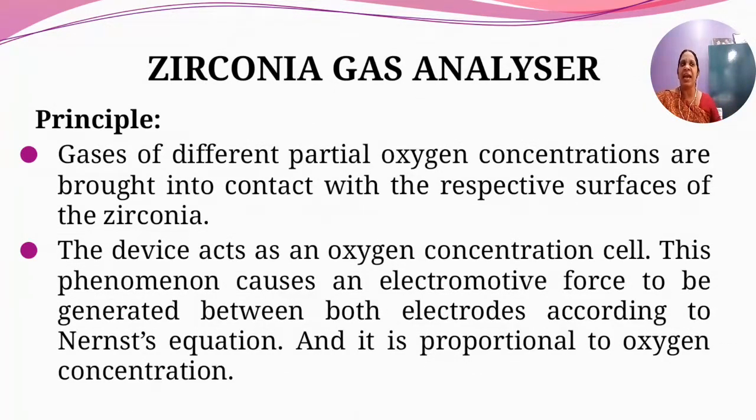Zirconia gas analyzer principle. Gases of different partial oxygen concentrations are brought into contact with the respective surfaces of zirconia.